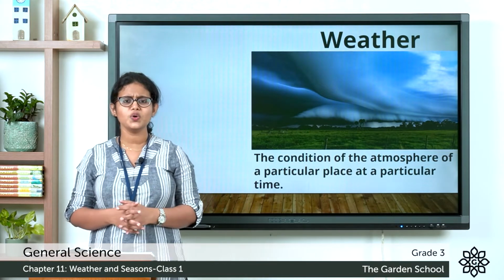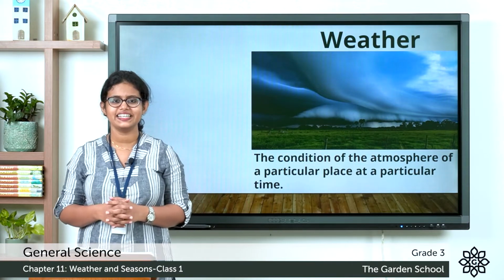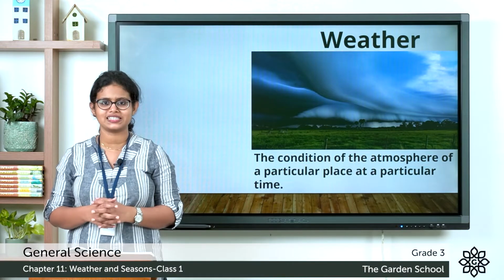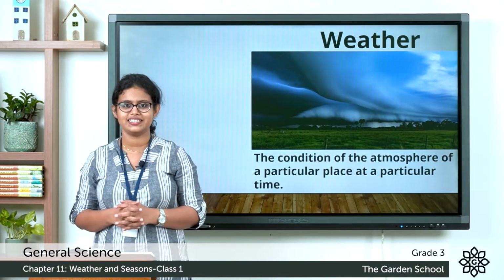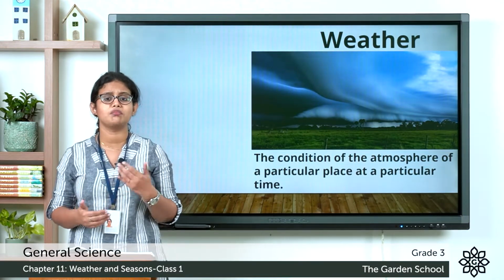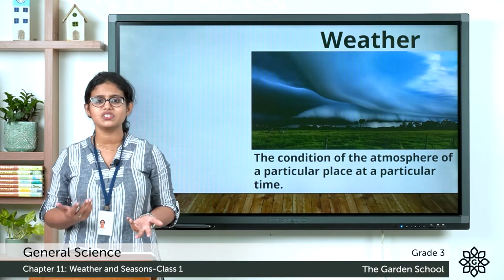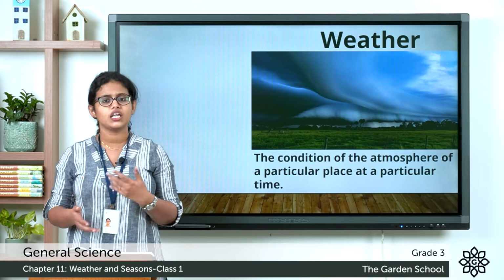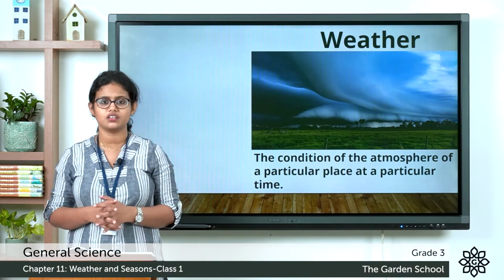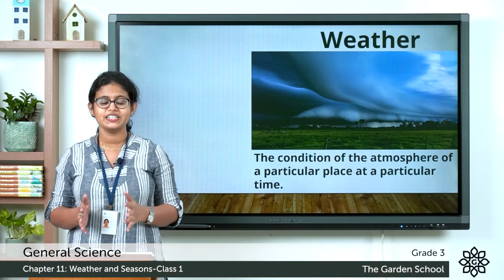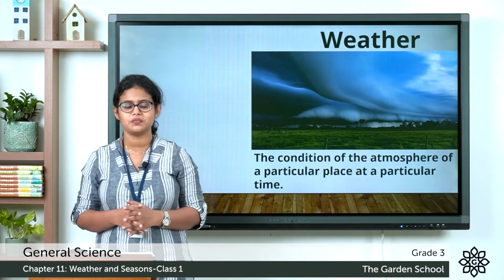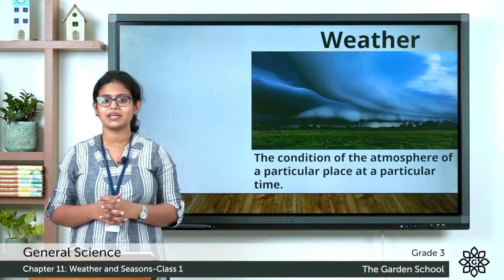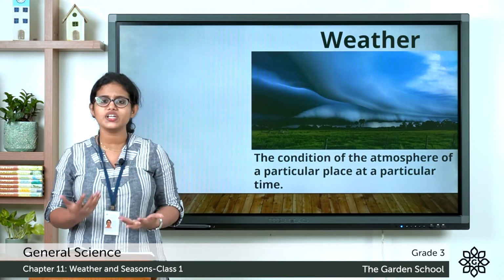Do you know how was the weather yesterday? Is the weather the same all the time? No, right. It changes frequently. Weather changes from day to day and time to time. If it is sunny in the morning, it can be cloudy by the evening. So the weather does not remain the same. It changes from day to day or time to time.